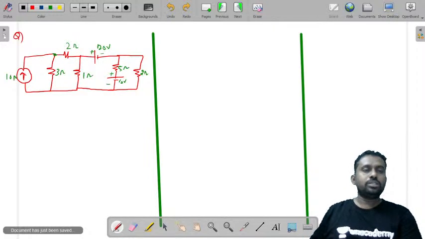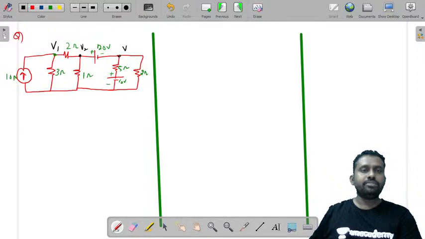I'll mark the nodes with the other values. This is V2, this is V3. Now if you observe, this is 20 volts. This is 2 ohms. Now let us consider this circuit.